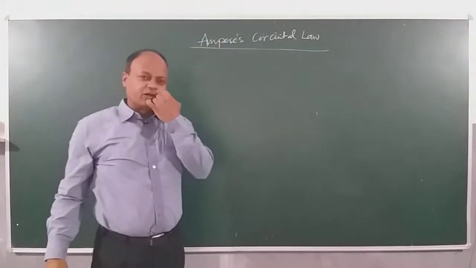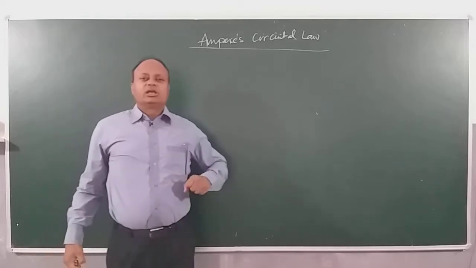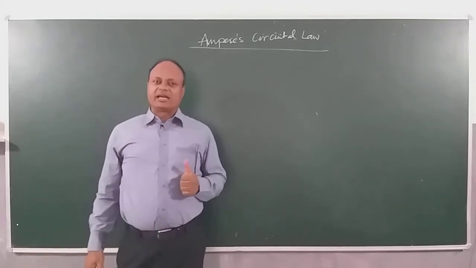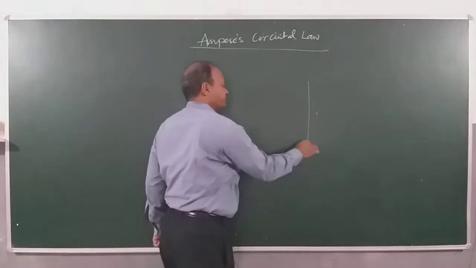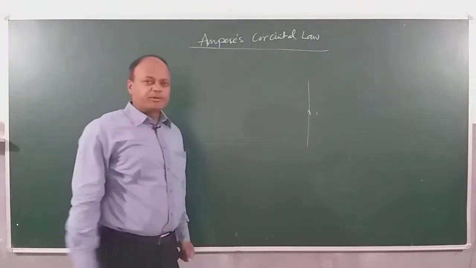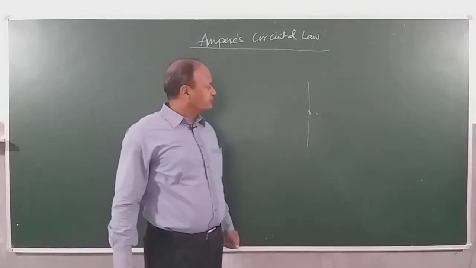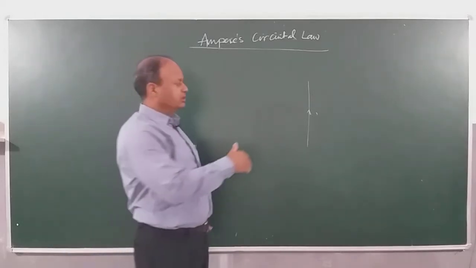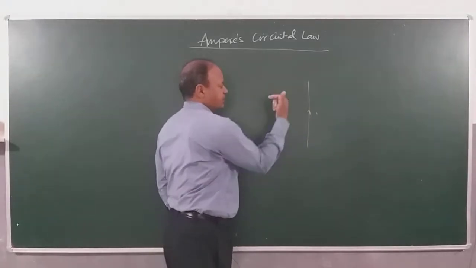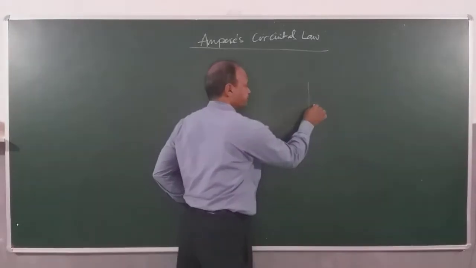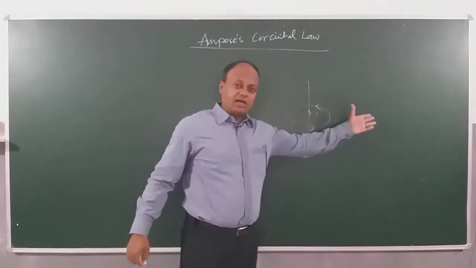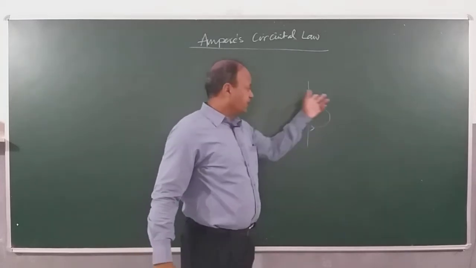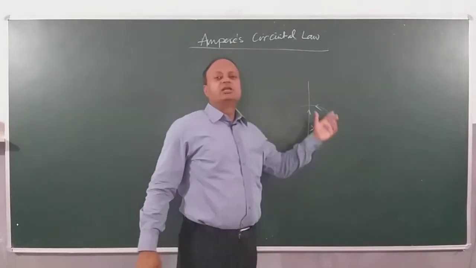Now what is Ampere's circuital law? We already discussed that when current flows through a wire, it produces a magnetic field, right? Now imagine a situation here. We have a current carrying wire. If you use the right hand rule, then it produces a ring here. This is a magnetic field, right? The farther I go away from the wire, the bigger this circle will be. The magnetic field is what? Circular.